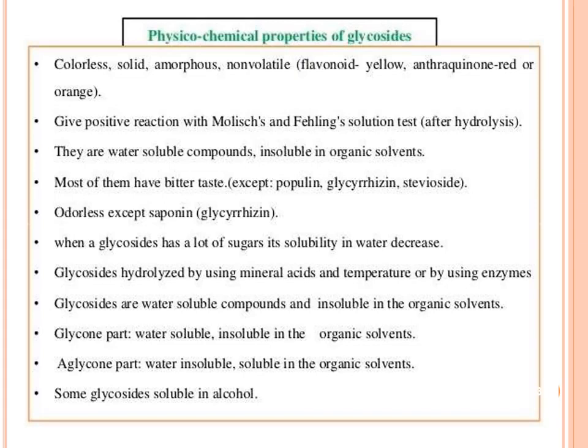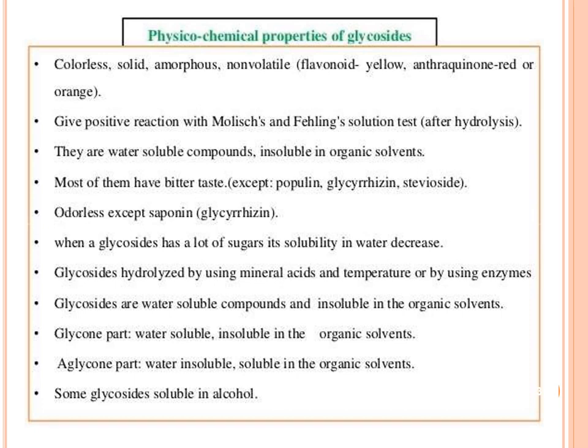When a glycoside has a lot of sugars, its solubility in water decreases. Glycosides hydrolyze by using mineral acids and temperature or by using enzymes.